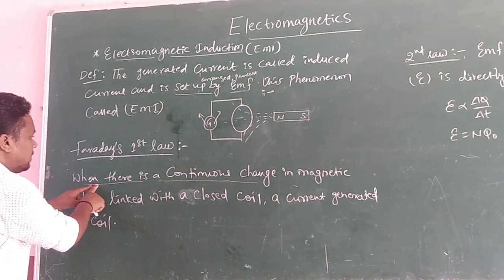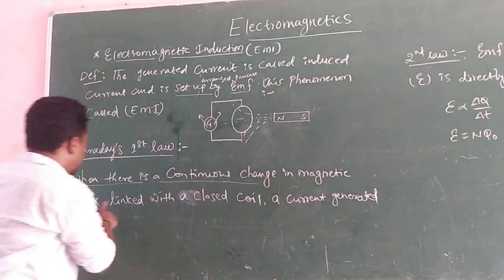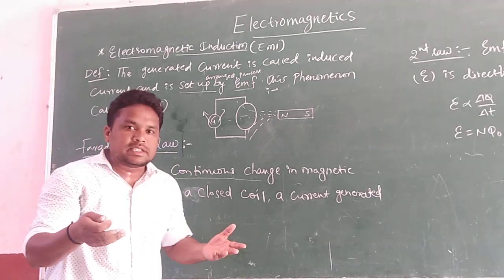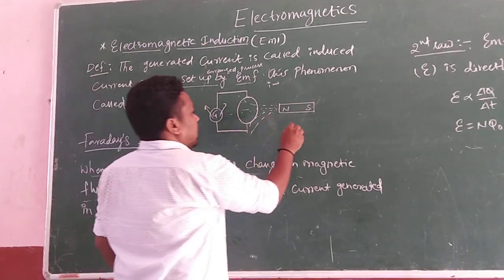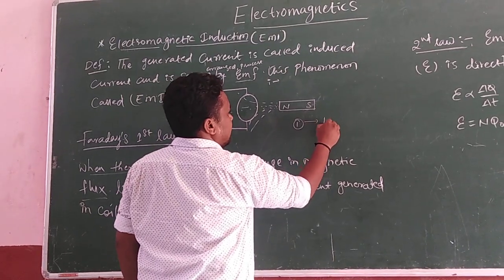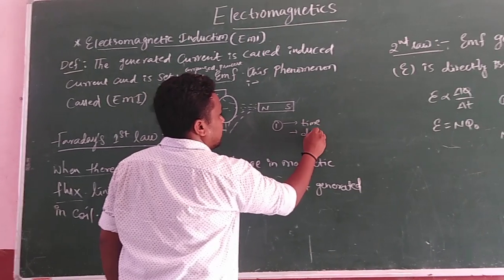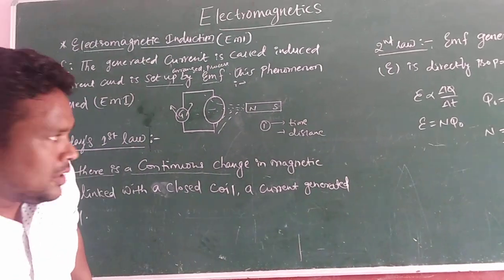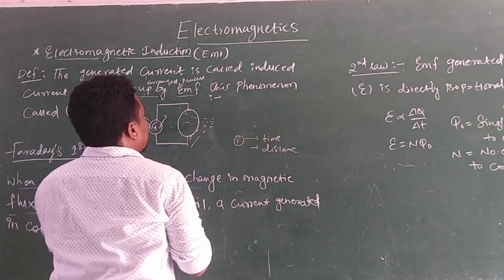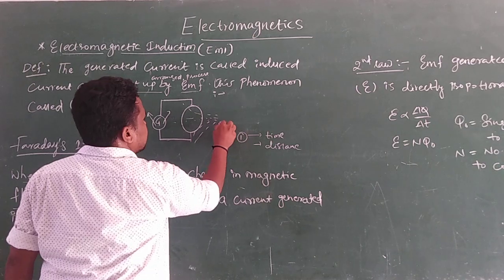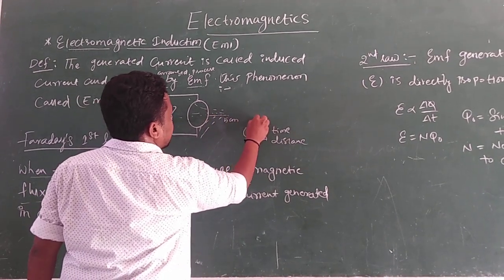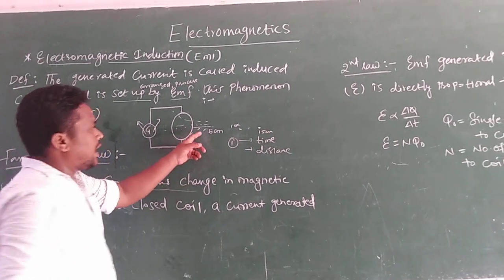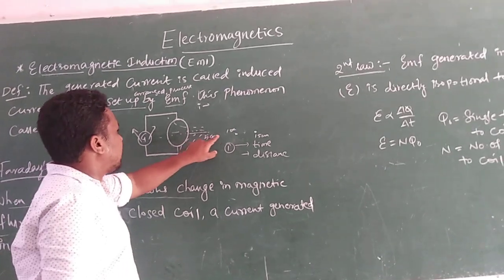Faraday's first law tells us what happens when there is a continuous change in magnetic flux. When the magnetic flux continuously changes, two factors are involved: first, time, and next, distance. Suppose a bar magnet is there. First, the distance from the circular coil is 5 centimeters, next 10 centimeters, then 15 centimeters, the distance between the circular coil and the bar magnet.